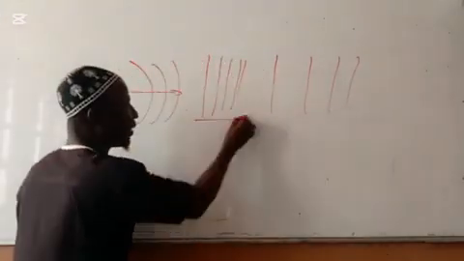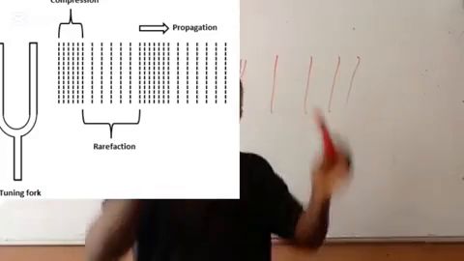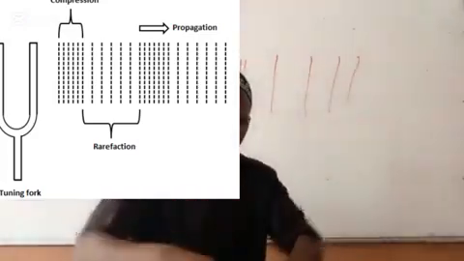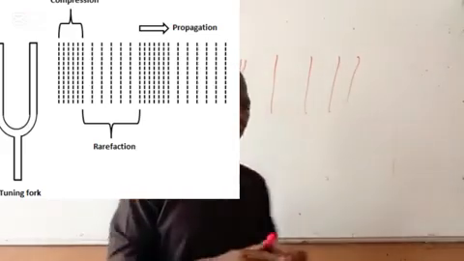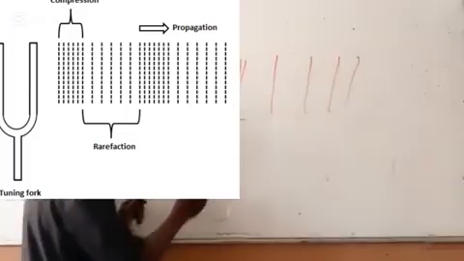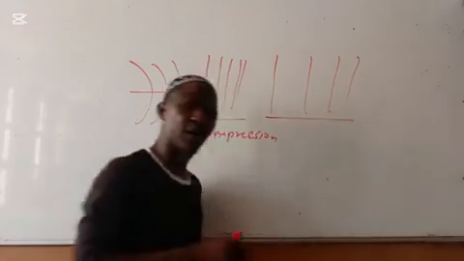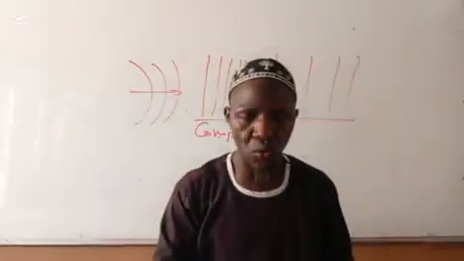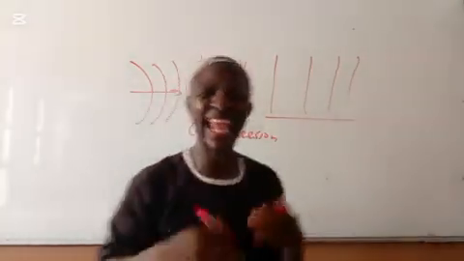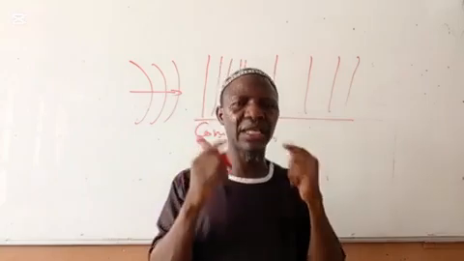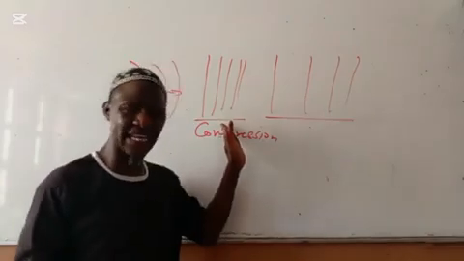So this area where we have high pressure, the intensity will be high here. Whoever is around that particular point will hear the sound clearly and loudly, and that area is called compression. But in this type of area, where the intensity is low, whoever is standing around this place is likely not to hear the sound as loud and as clear as the person standing here.